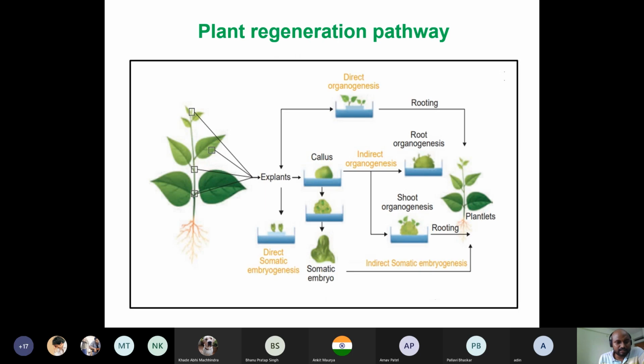So this is the picture you can see. Now this is your entire plant. This is root, this is leaf, this is apical portion, this is axillary portion. This part, the stem portion from one leaf to another leaf, is called your internode, and from where the leaves are emerging, they are called nodes.